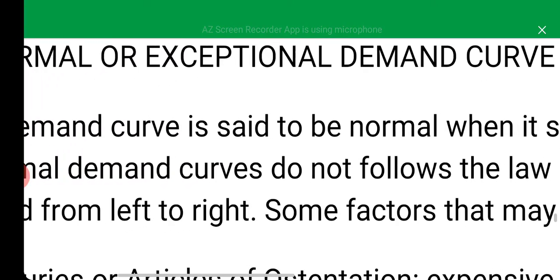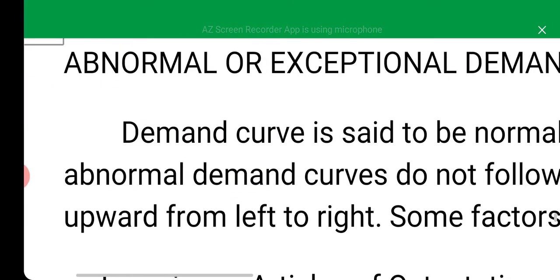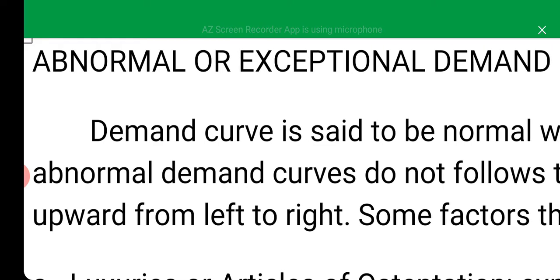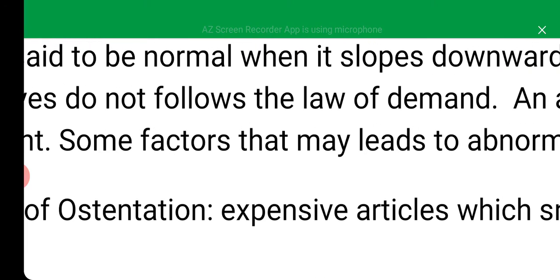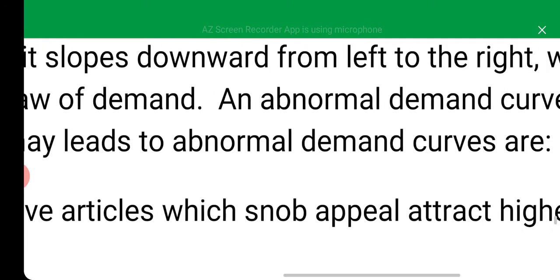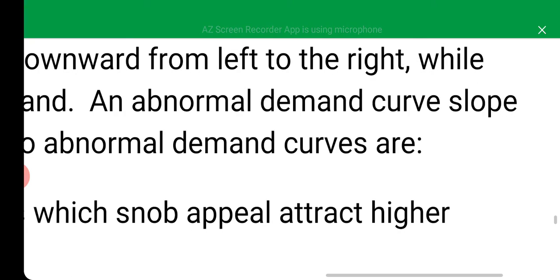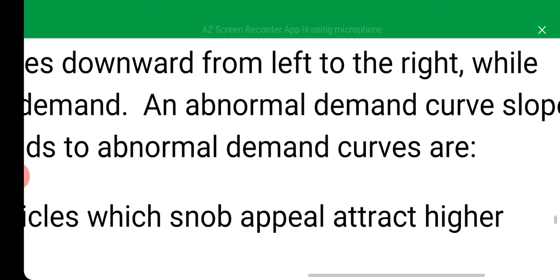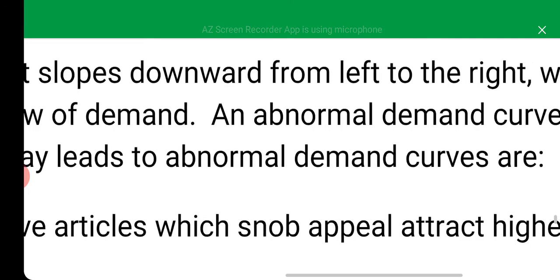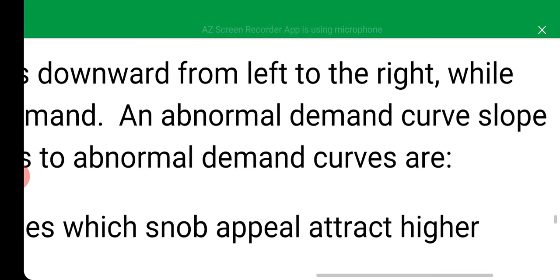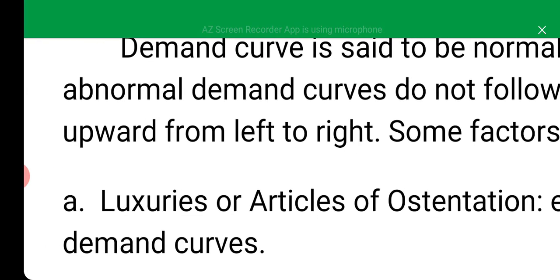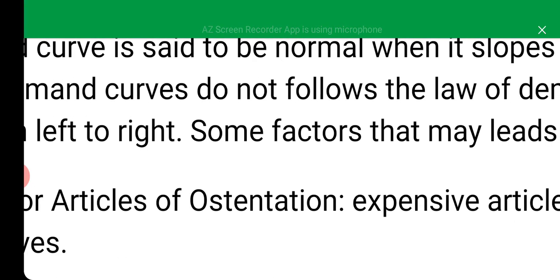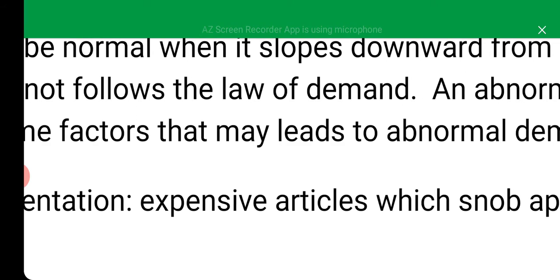So let's look at abnormal or exceptional demand. A demand curve is said to be normal when it slopes downward from left to right, while abnormal demand curves do not follow the law of demand.